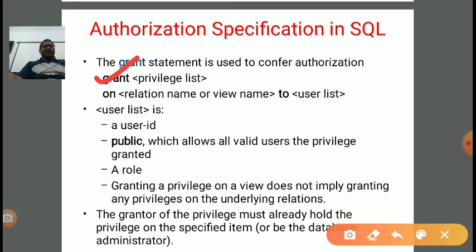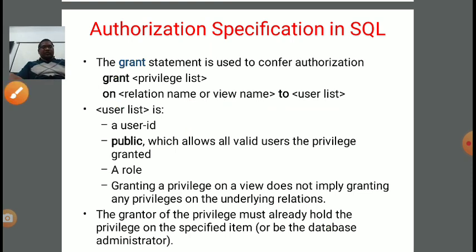So again I am explaining, the grant command is used, the privilege list means what type of permissions or authorization we want to give. After that, on which relation or view, and to whom, to which type of user. Okay. Now the user list is a user ID. It can be public, which allows all valid users the privilege granted. Or a role. Granting a privilege on a view does not imply granting any privilege on the underlying relation. A view is something different because a view deals only with the view level, at the abstract level only.